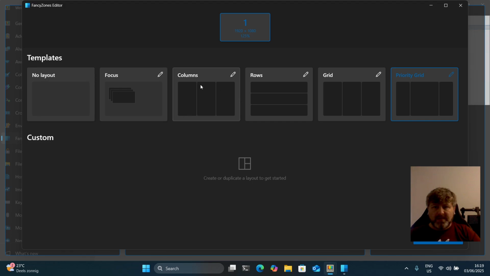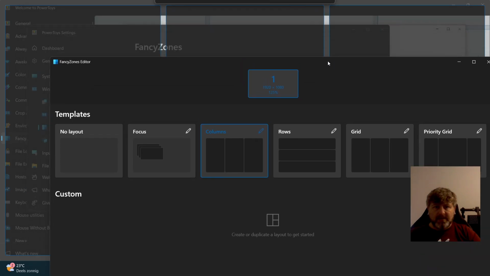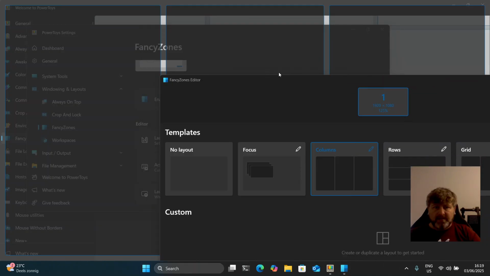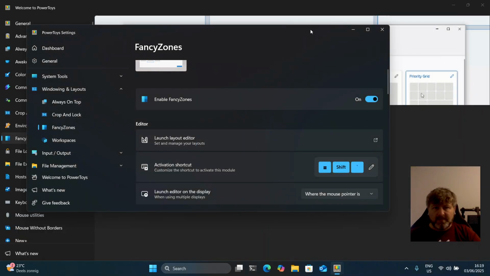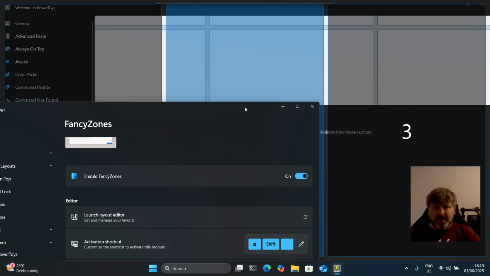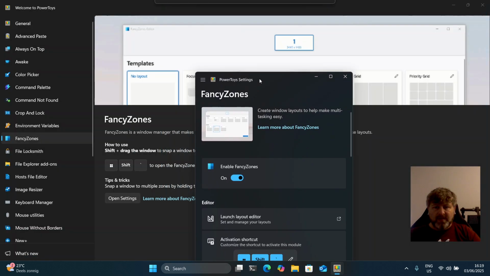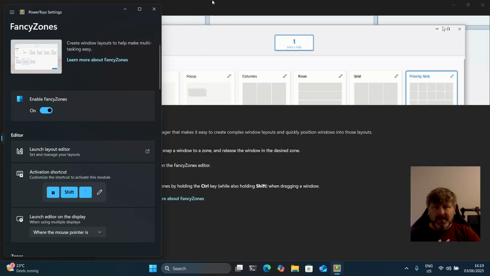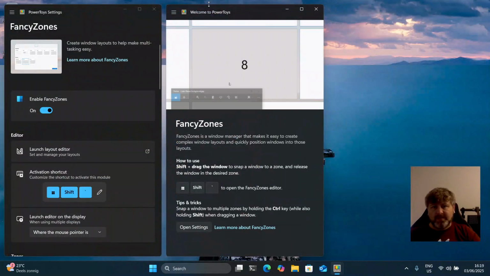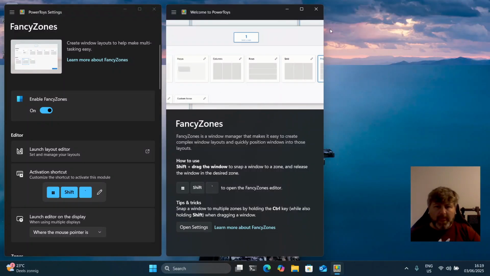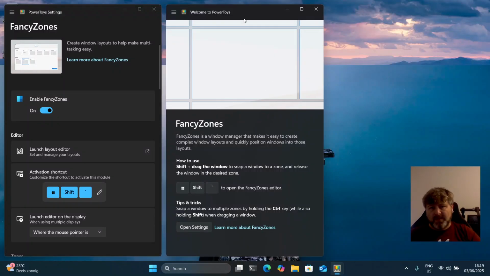So let's say you wanted to create a 3-column layout, and now you can just drag this, and, well, maybe not this one, but if you hold shift you can then pin it to those different zones. So while I'm dragging, if I hold shift, I see the zones and then it pins it. That's really nice. I really like that, especially if you have a large monitor. It can help keep your windows organized.